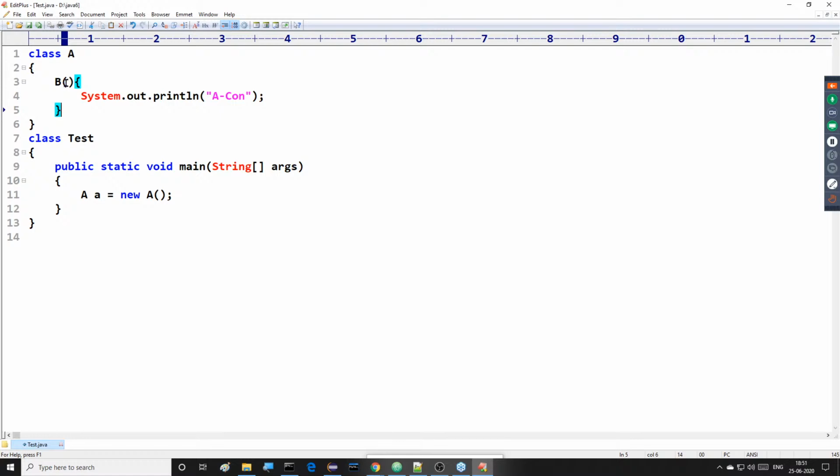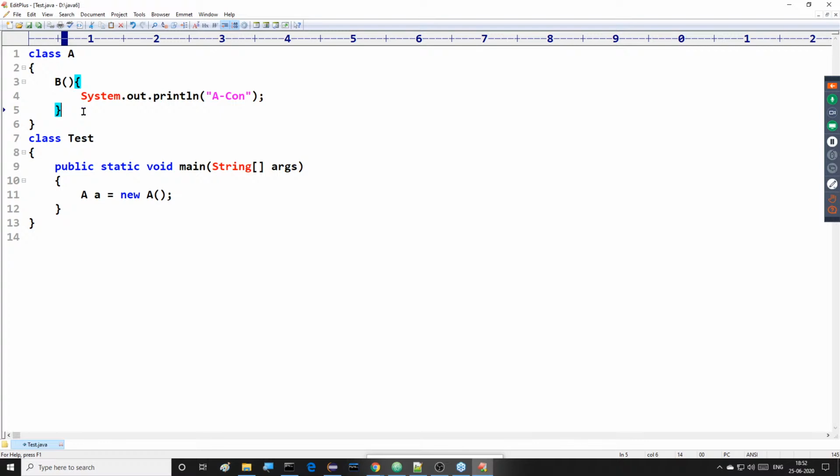When we change the name of the constructor, the compiler will treat the provided constructor as not a constructor, but a Java method.